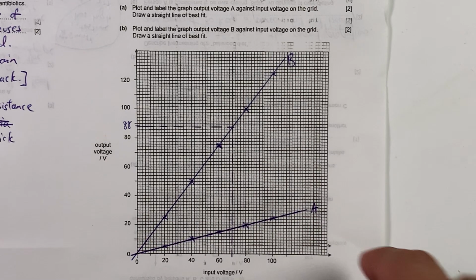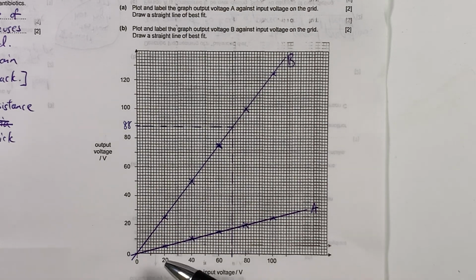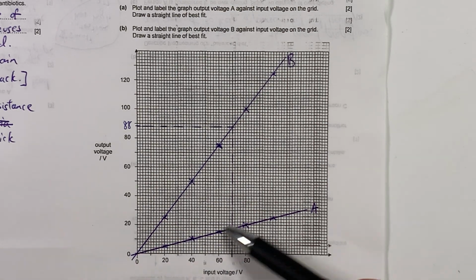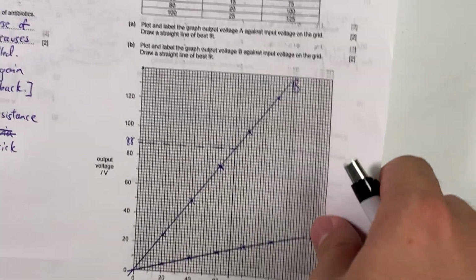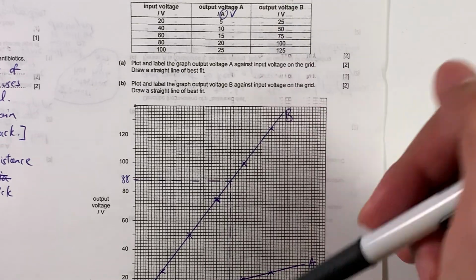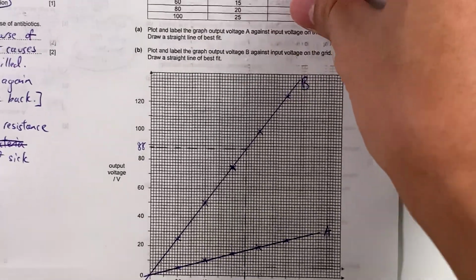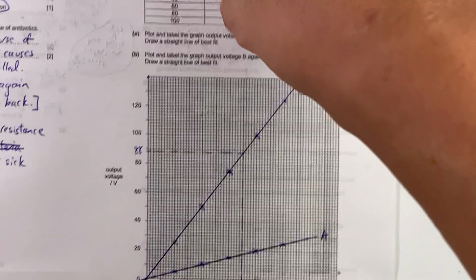Next, in this question 12, there are 2 particular lines that you need to draw. The first line is this one, A, based on the data that is given up here. The other one will be B. For this one, I would suggest you complete one line at a time, so that you don't get confused.